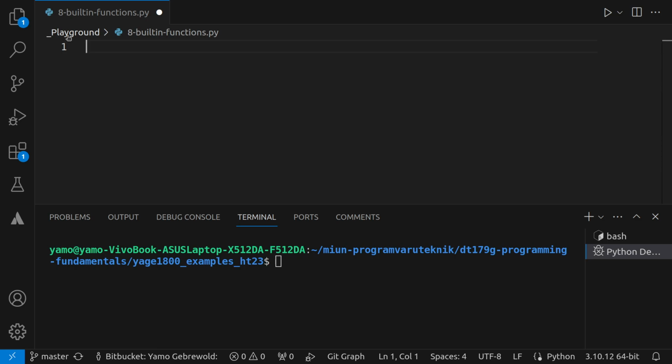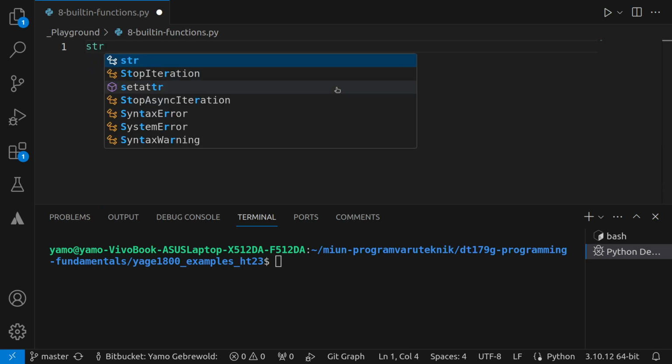This is a bit different, and this is often used when we want to build some type of data structure, but it could be used for many things, right? Let's just use some of the basic ones. One of them is the str function.